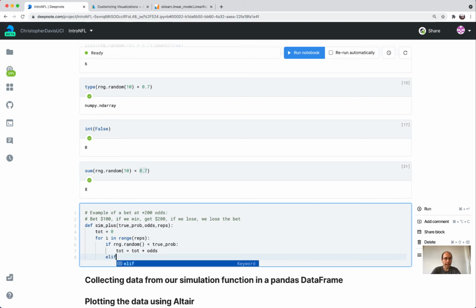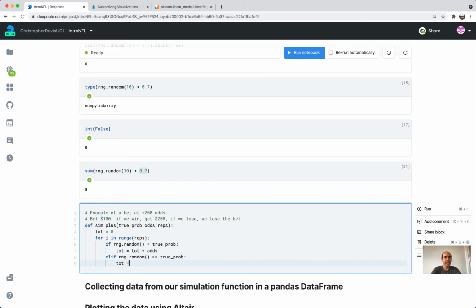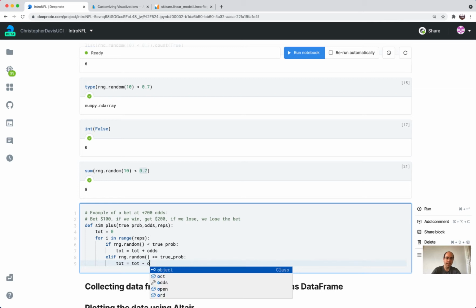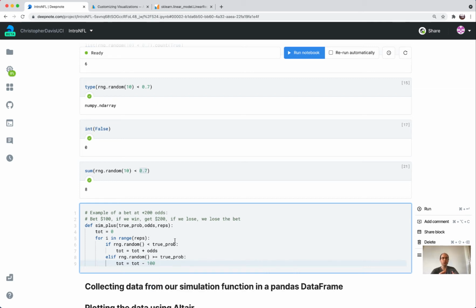And then else if, okay, it's hard for me to even write this because I know it's wrong. So the negation of this is greater than or equal to true_prob. And then we lose the money. So tot equals tot minus, not minus odds, we lose the amount that we bet, which for these plus bets we're going to assume is always $100.